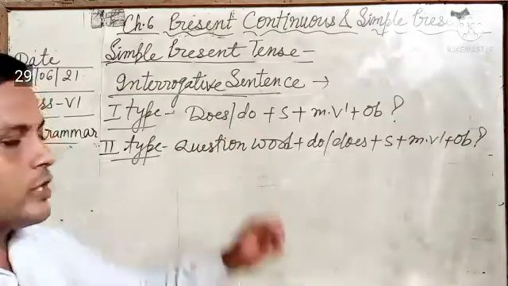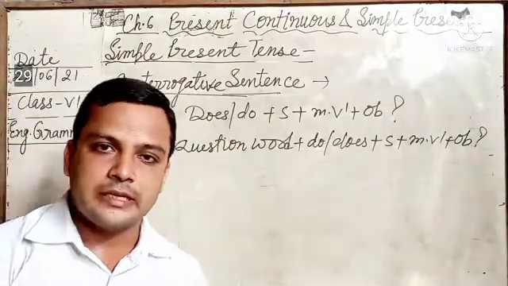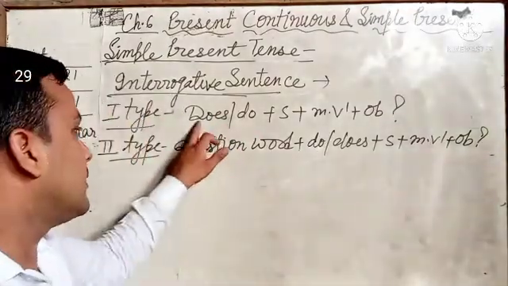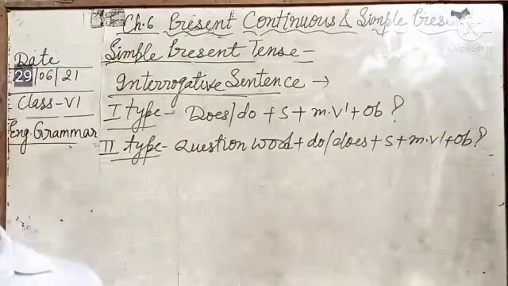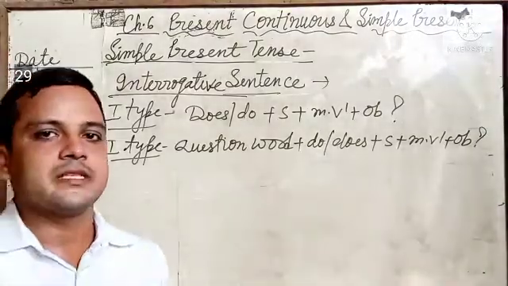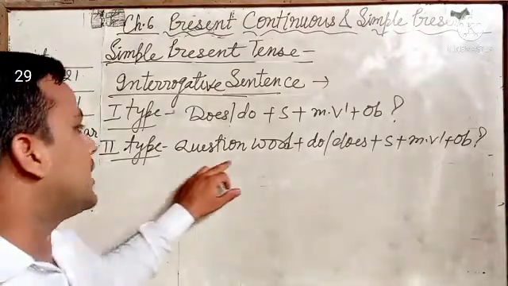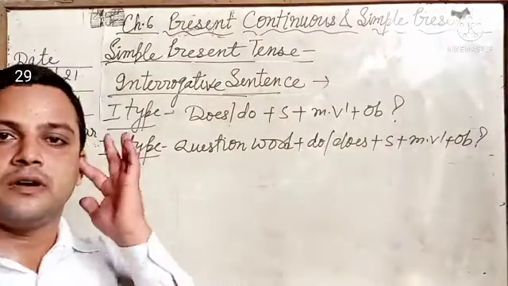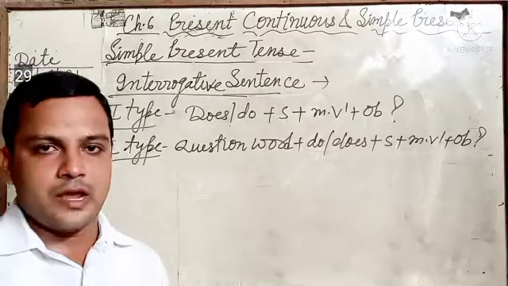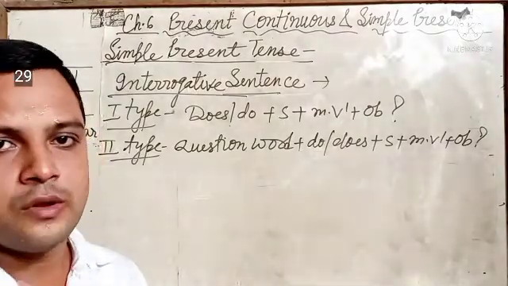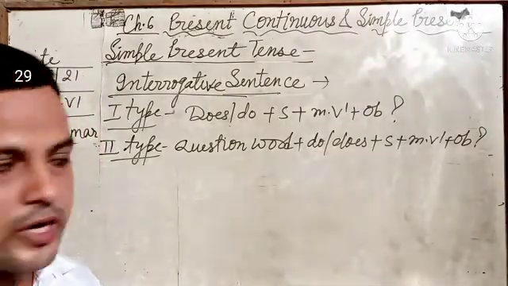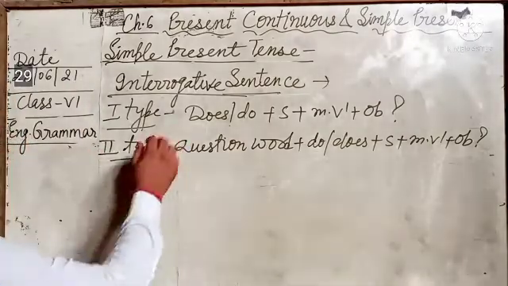First one, yes-no type, the sentence which begins with helping verb, do, does, is, are, am, was, were, has, have, means according to tense it will be changed. And second one, which starts with question word, interrogative word, just like what, where, when, which, who, how much, how many. Okay?